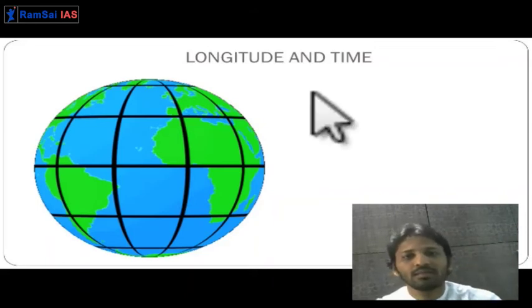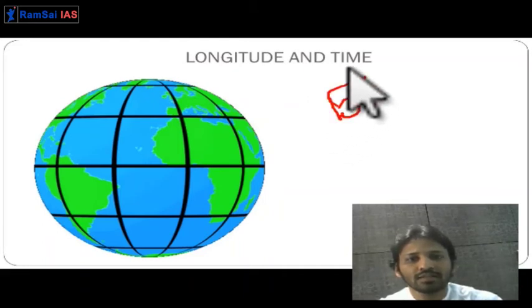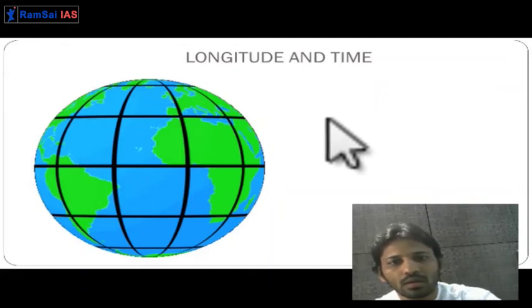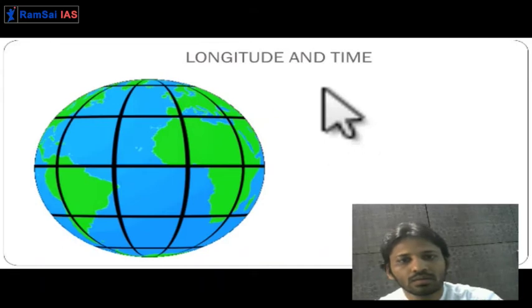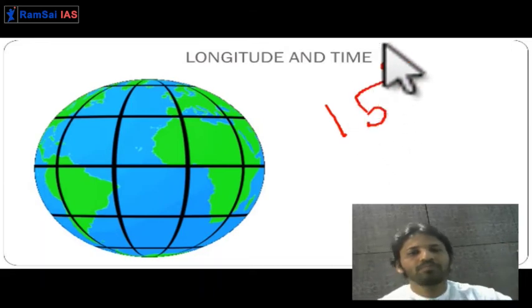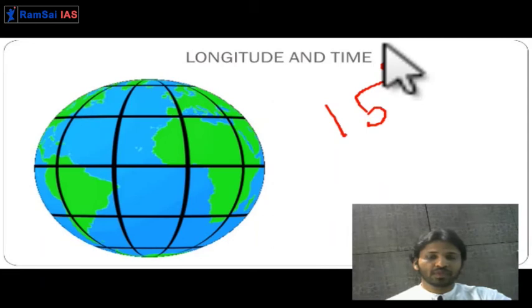In 1 hour, 360 degrees divided by 24, so 15 degrees. So in 1 hour in front of the sun, 15 degrees will pass. And to pass 1 degree, it will take 4 minutes.